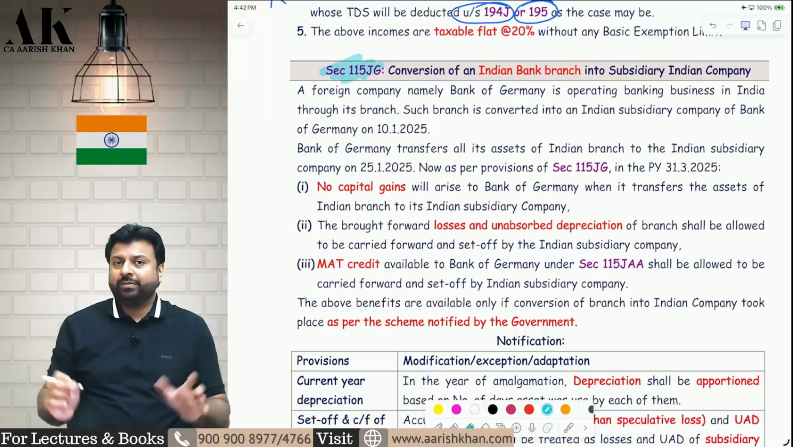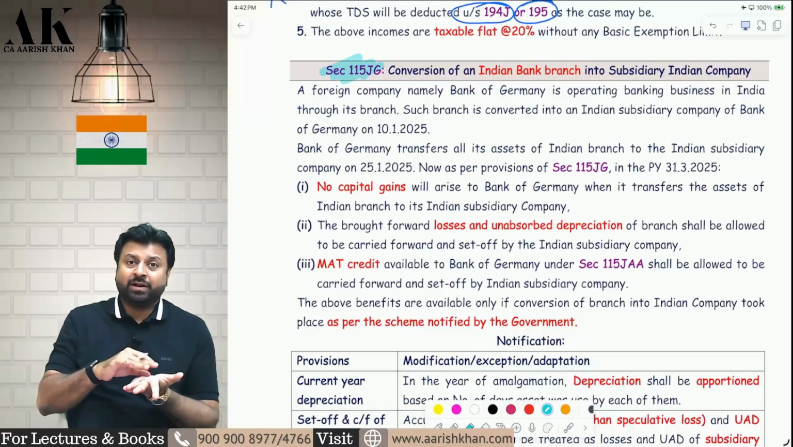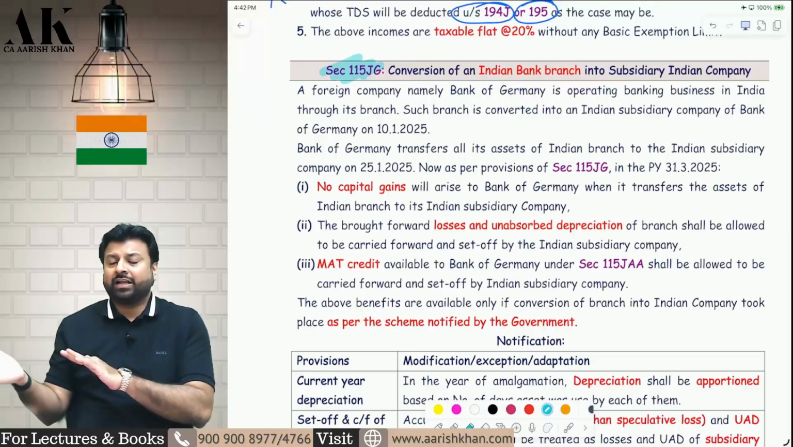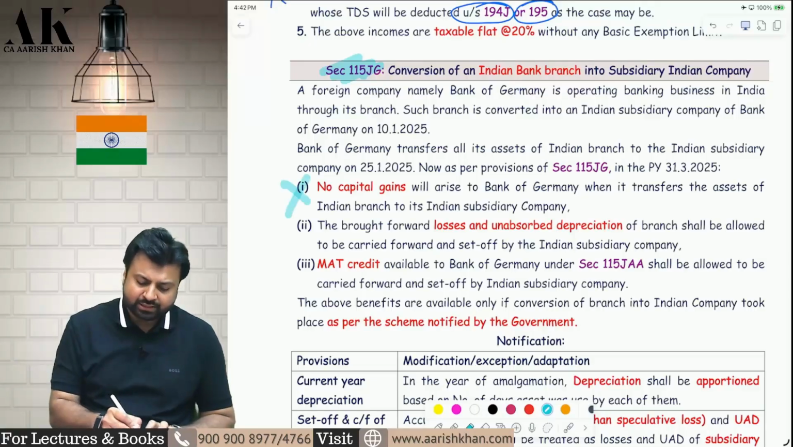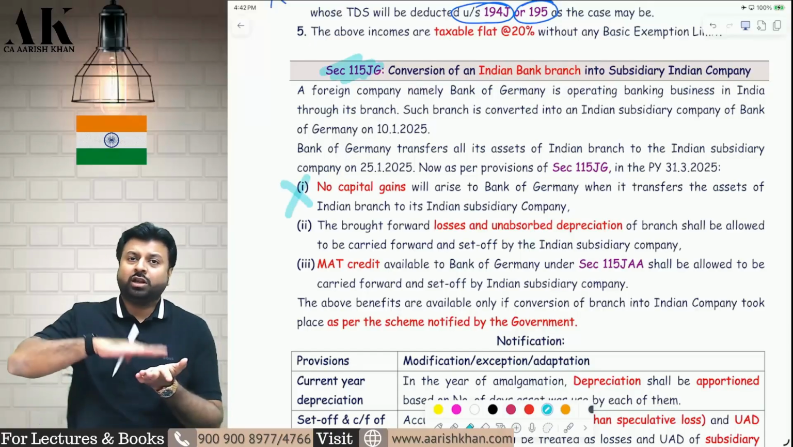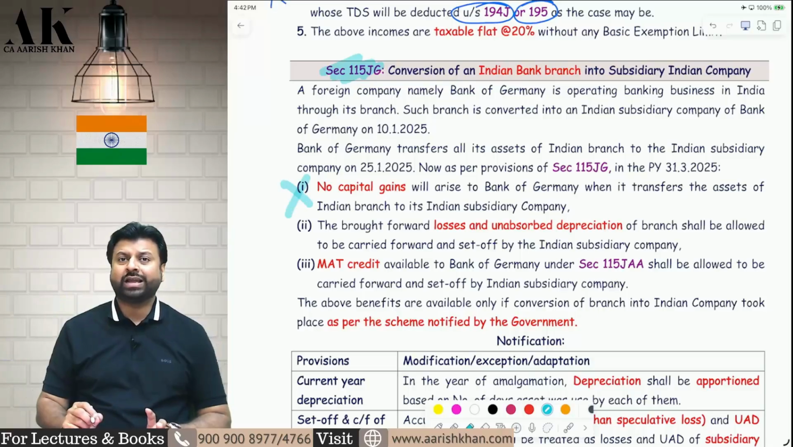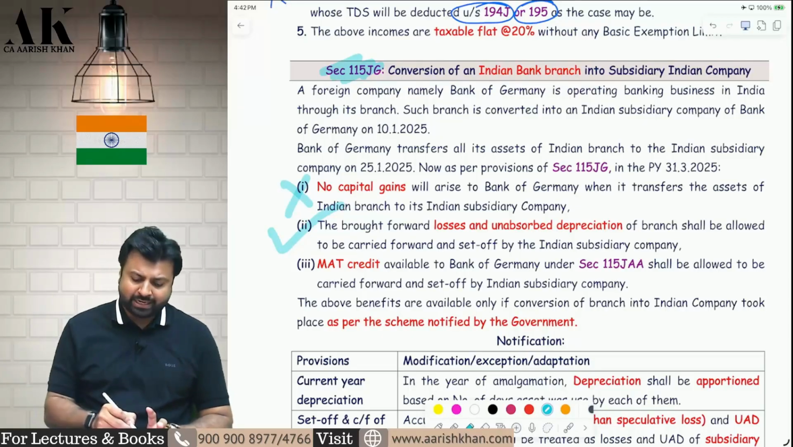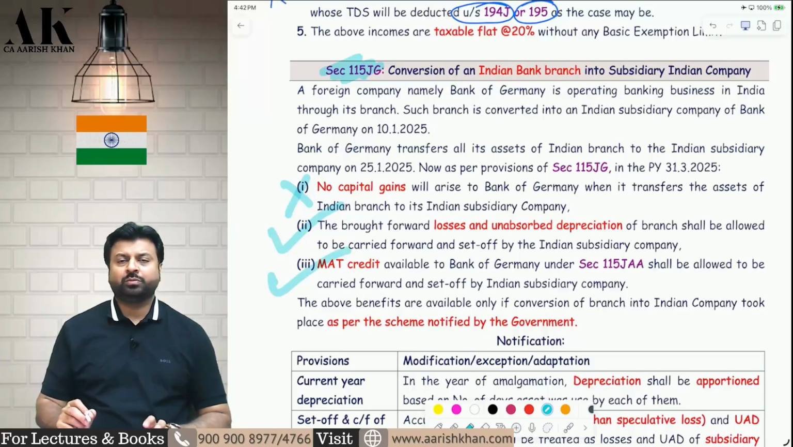So a lot of questions will be asked. Can they convert that Indian branch into an Indian subsidiary? The answer is yes. So what about all the assets they will transfer, whether capital gains will be charged? The answer is no. No capital gains will be charged. What about the losses and UAD? Will they be allowed to carry forward the losses and UAD? The answer is yes. What about the MAT credit if they have? They are allowed to carry forward the MAT credit? Yes. The MAT credit can also be allowed.